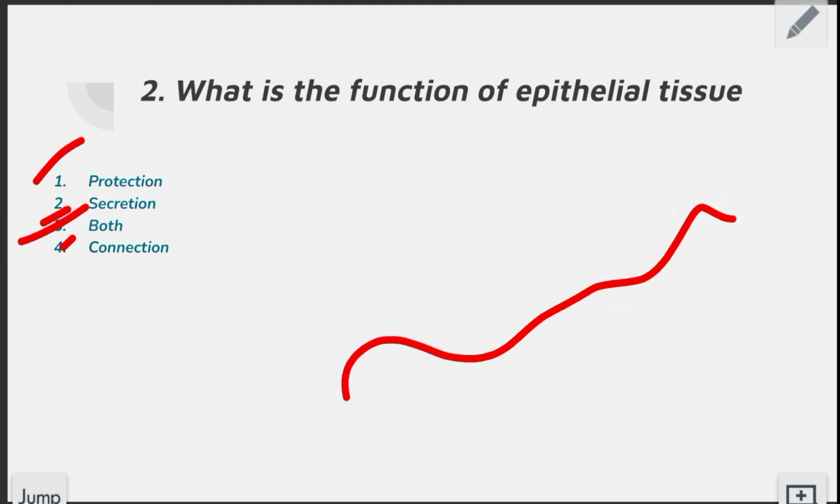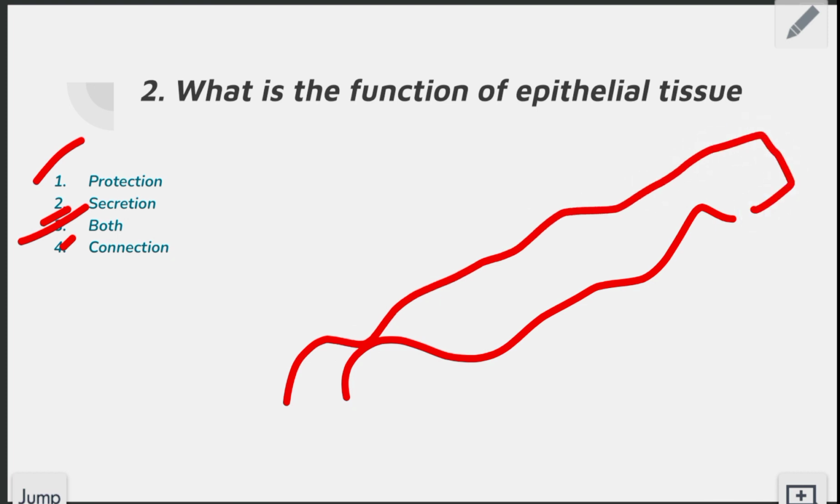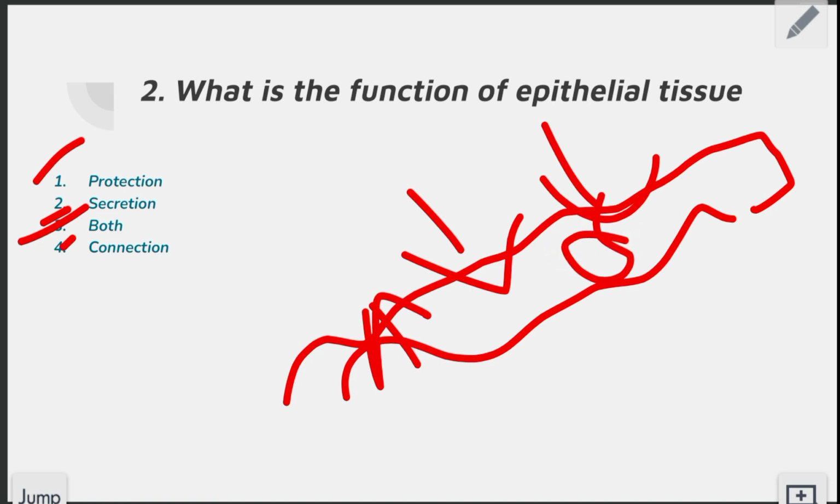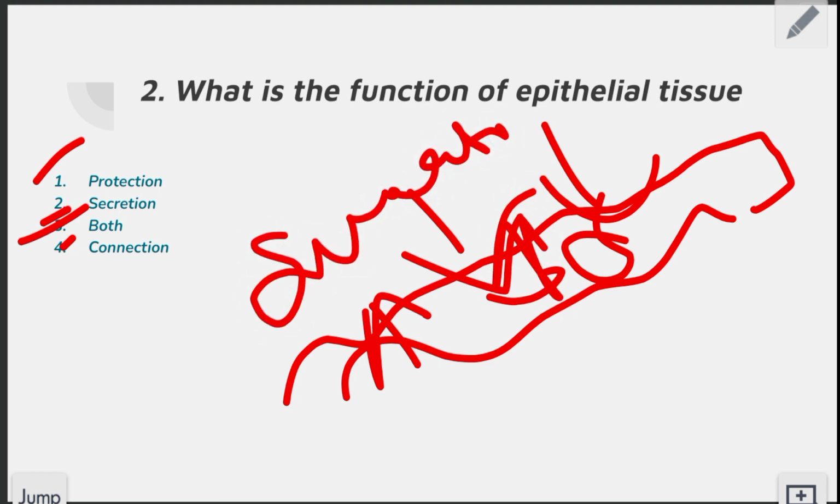Suppose it's your skin and it's your epithelial tissue, so how will it function? First, it will protect your skin, because it is located above your skin. It will also secrete some fluids which protect your skin from the growth of microorganisms. It also secretes some liquids which play an important role in your body's homeostasis, because epithelial tissue also secretes sweat. And when your body secretes sweat, it maintains the temperature of your body. Here the right answer of this question is secretion and protection both.